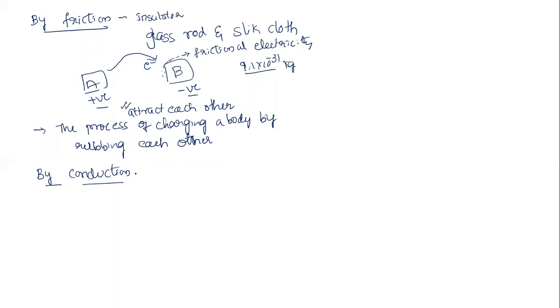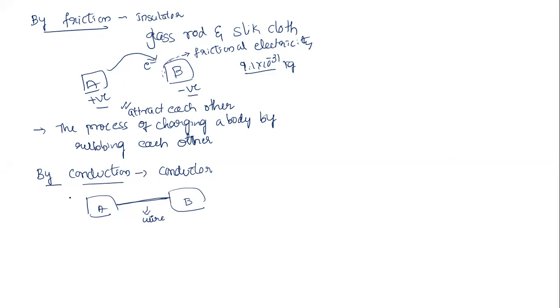Now conduction usually happens in the case of conductors. We take two bodies, body A and body B, and we join them with a conducting wire. If I join them, there is a sharing of electrons. The electrons will transfer because the wire is there. This wire is a very good conductor, and the electrons will start transferring.